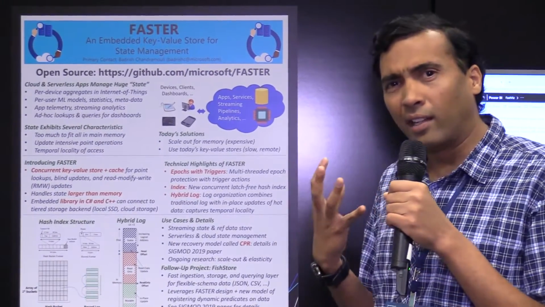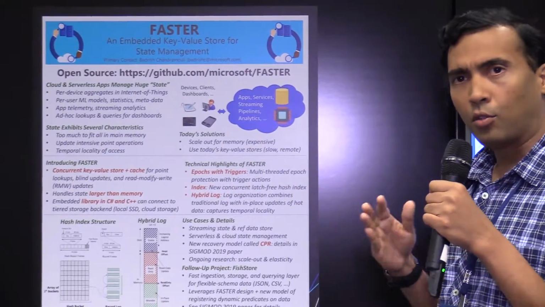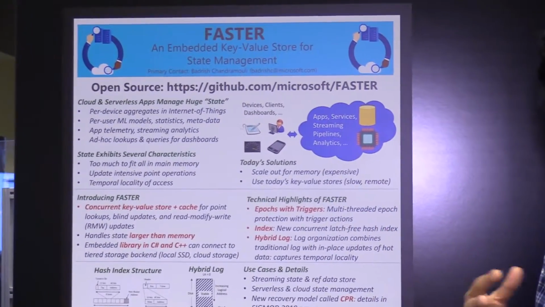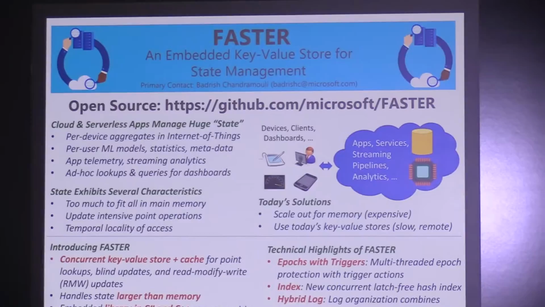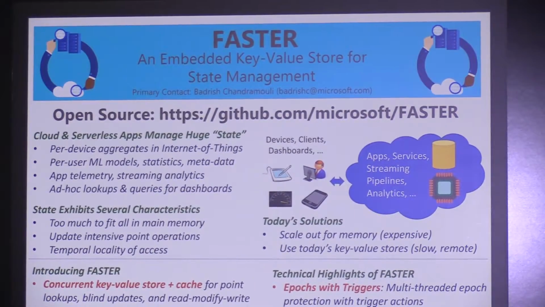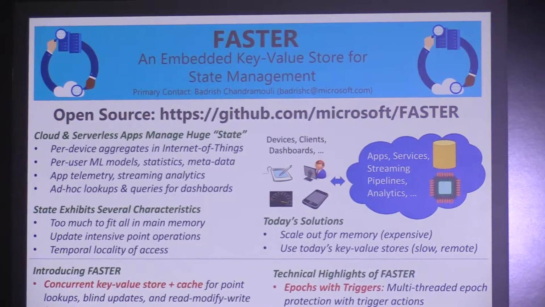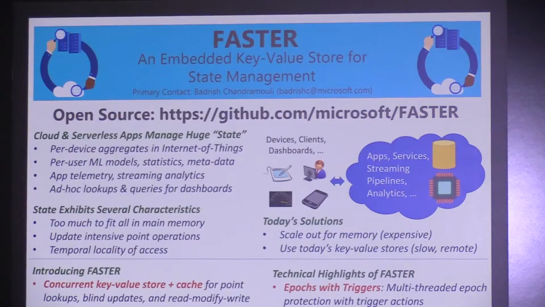Today's solutions for handling such large amounts of state basically fall into two categories. One is that you scale out for memory and keep everything in main memory, which is a very expensive proposition. On the other hand, you may use today's key value stores, which can do the job but are very slow and not sufficiently performant or expressive for today's modern cloud and edge applications.